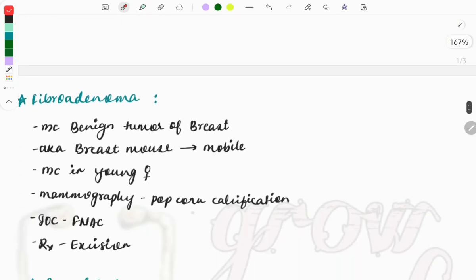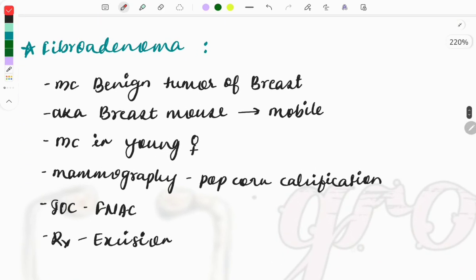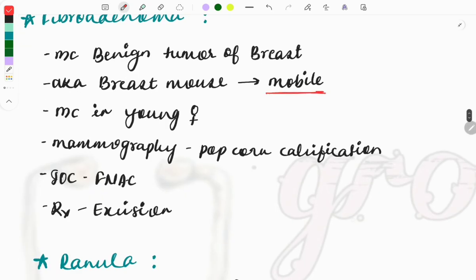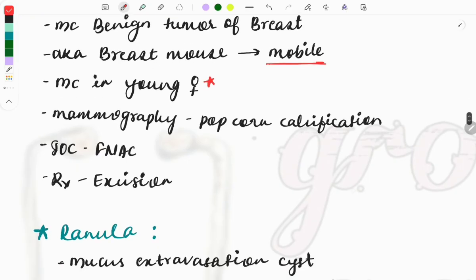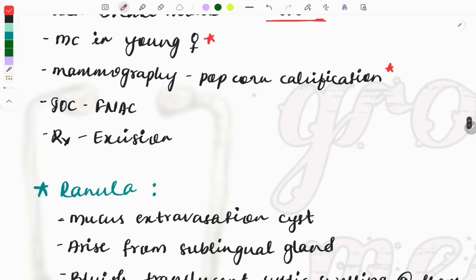Okay, then the next topic from surgery, a very important one, fibroadenoma. This is a benign tumor of the breast, and it is also called a breast mouse because it is freely mobile. When you examine it, you can hold the lump of the breast and it is movable. It is not stuck to the chest wall, it is not fixed. Most common in young females. Remember this one, always in the clinical history they will give a young female. Then on mammography, you can see popcorn calcification, again an important investigation finding, and investigation of choice is FNAC, and treatment is excision.